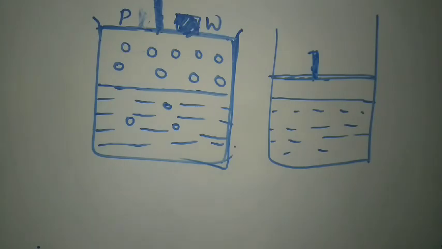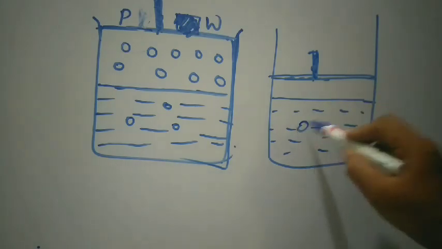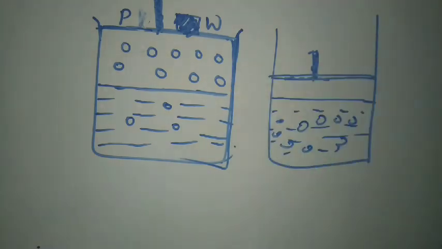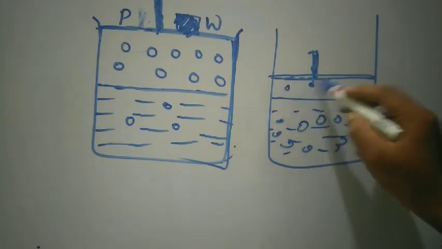So this is the new position of the piston, such that the number of gas molecules present in this volume will dissolve inside the water.